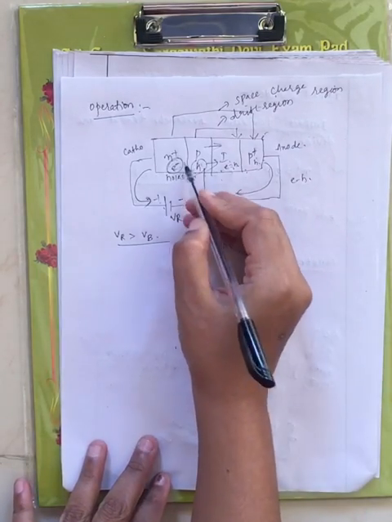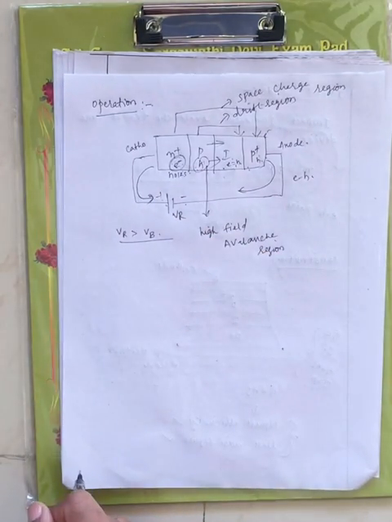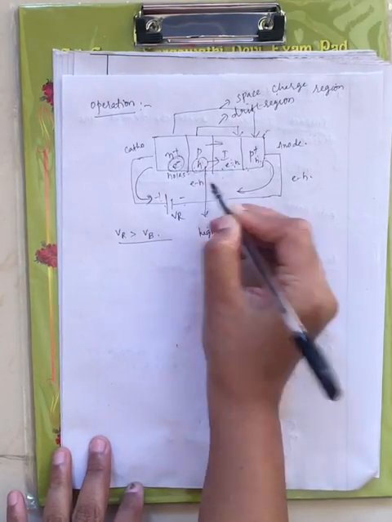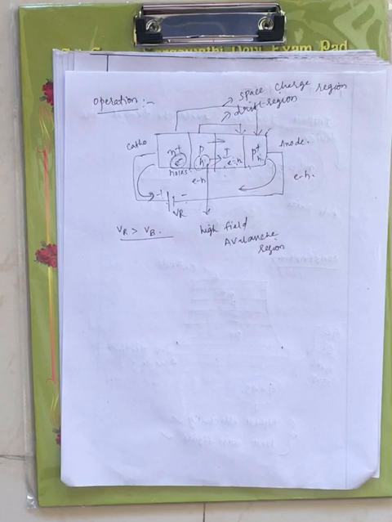Where the holes in N plus type and the electrons in P type are present, there it creates the EH pair. Now this EH pair multiplication will occur, and that results in avalanche multiplication. Let me briefly explain again. EH pair is nothing but an electron and hole pair, and the increase in the number of EH pairs is what we call avalanche multiplication.